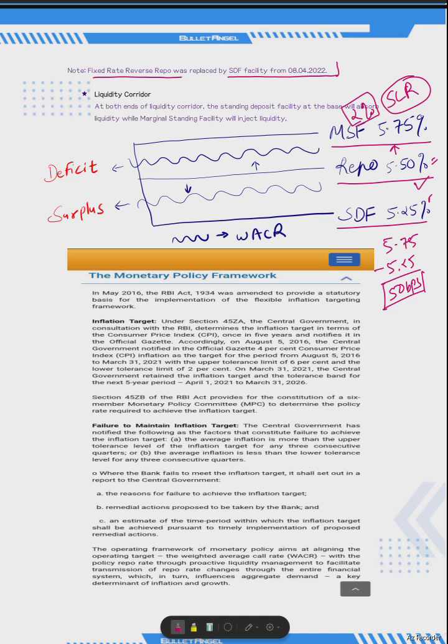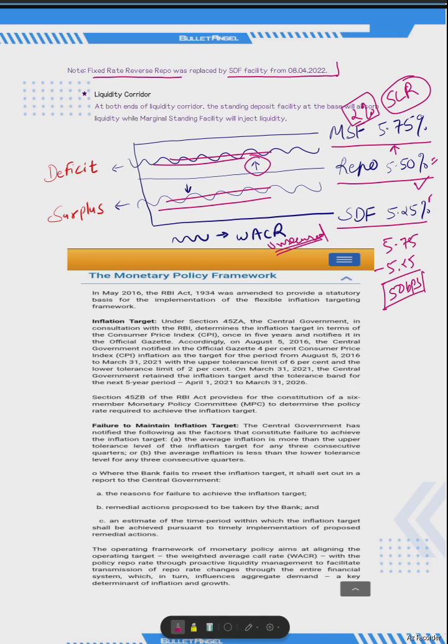So why the weighted average call rate? These lines in between, these are the weighted average call rates. From the weighted average call rate, you may come to know whether there is a systemic surplus or deficit. So how will we come to know? Let's discuss it. When the weighted average call rates are above the repo rate, it means banks are not availing funds from RBI because they may not have the additional securities. So your weighted average call rate is more of an unsecured nature of financing, and that's why it may be higher than the repo rate.